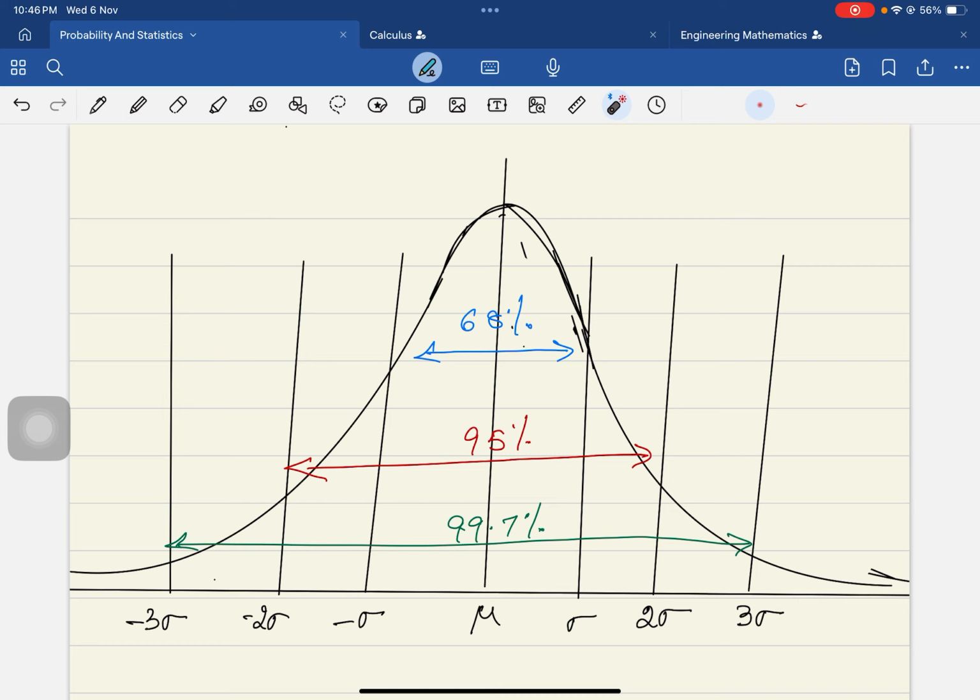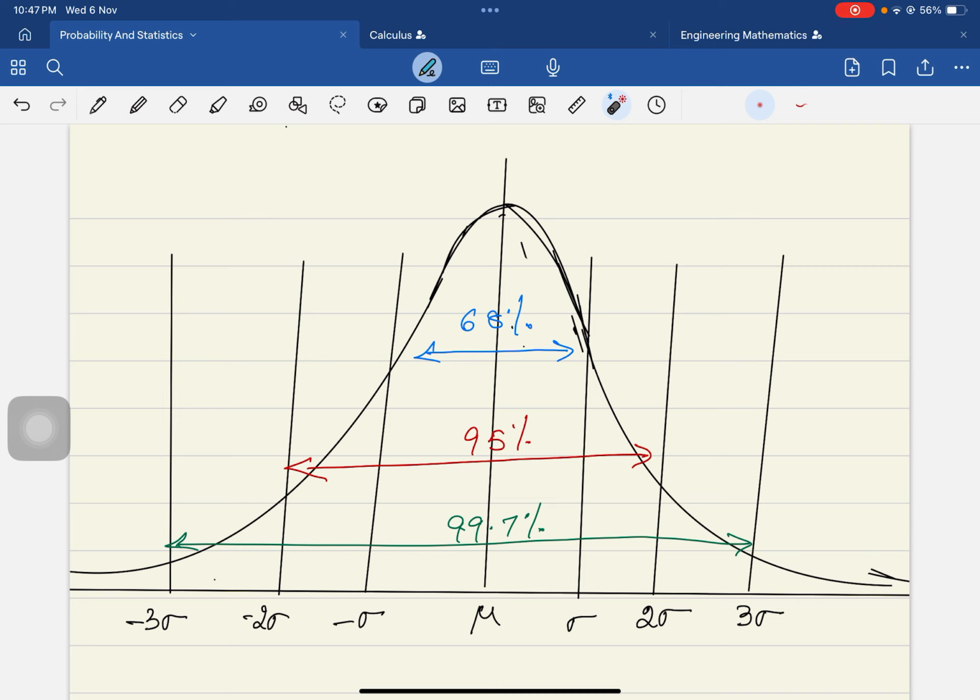Now, if you take the area under the curve between mu minus sigma and mu plus sigma, that is plus or minus 1 sigma, how much is it? 68%. 68% of the data is covered in this region, mu plus or minus 1 sigma.